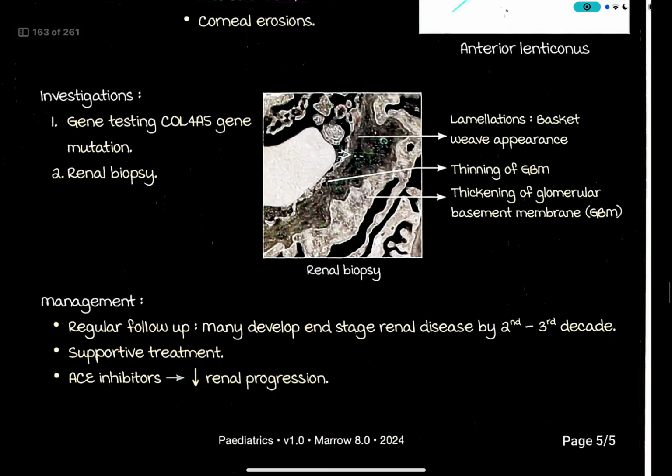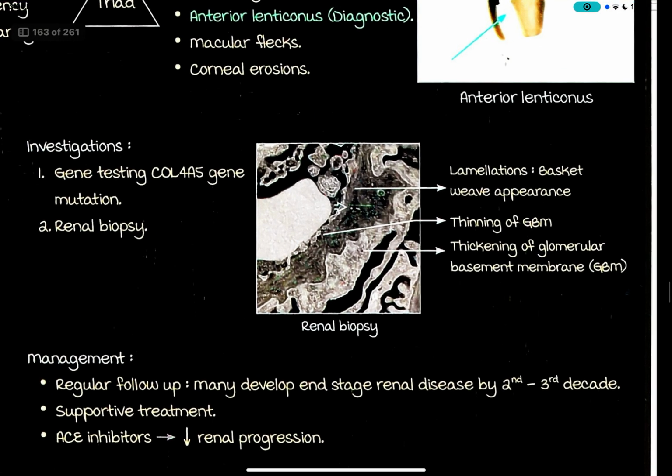Investigation: gene testing for COL4A5 gene mutation, renal biopsy. Lamellations: basket weave appearance, thinning of GBM and thickening of glomerular basement membrane.